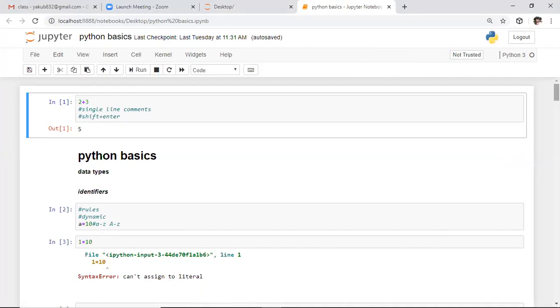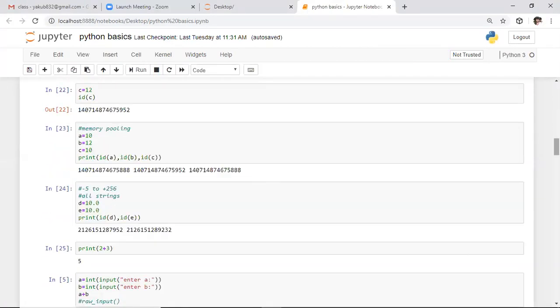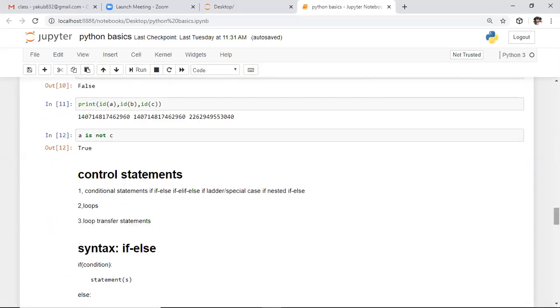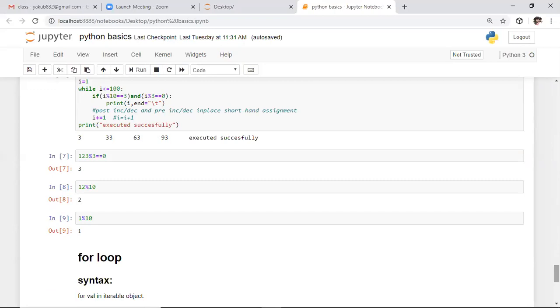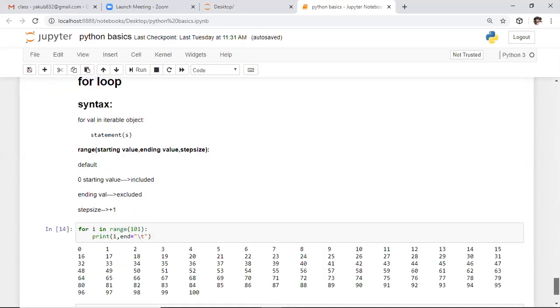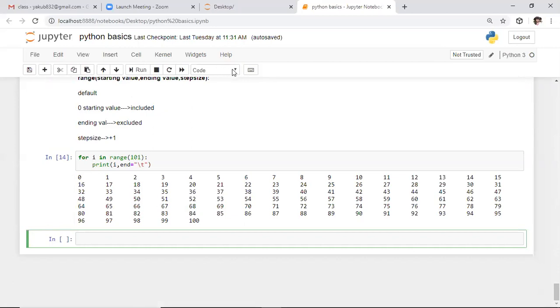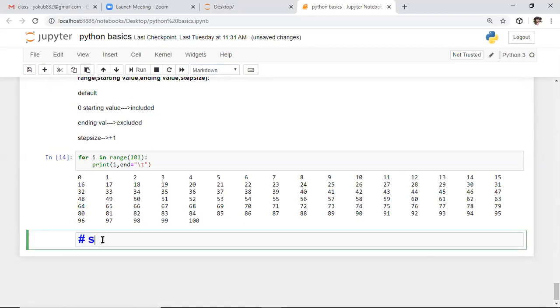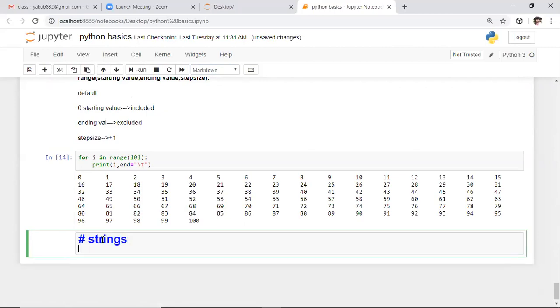In today's class, I'm starting the concept called strings. First we will see how to define a string. I'm choosing the markdown option to write some text information. Today we are discussing the concept called strings. In Python, anything defined in either single quotations or double quotations is a string.